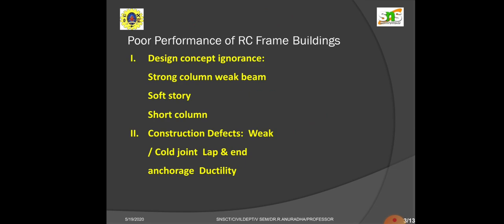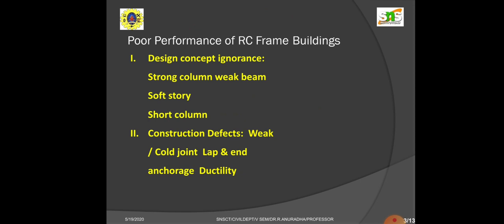Next one, poor performance of RC frame buildings. This poor performance may be measured by design concept ignorance or construction defects. The design concept ignorance comes under strong column, weak beam, soft story and short column. Construction defects come under weak or cold joints, or lap and end anchorage ductility.